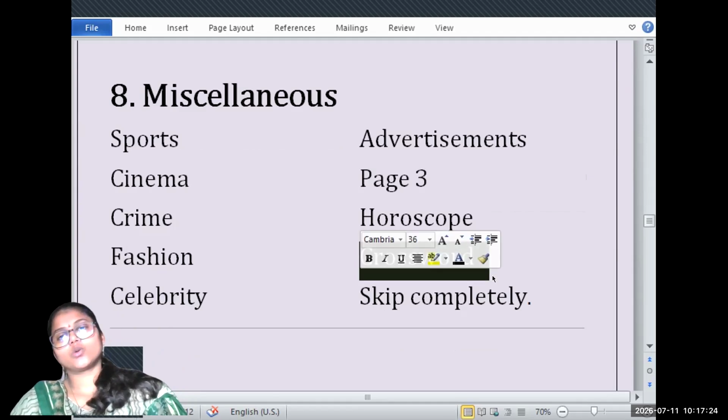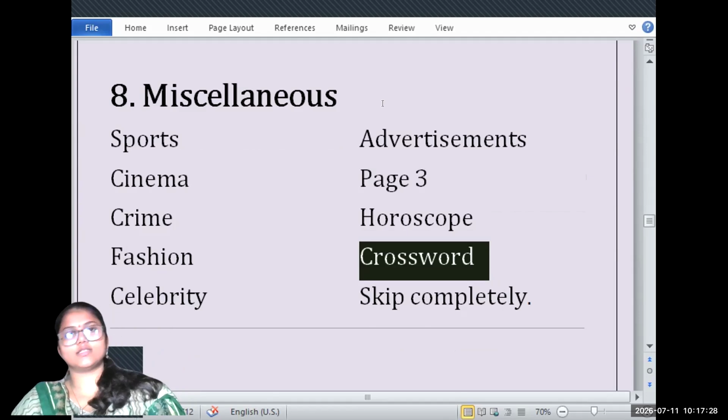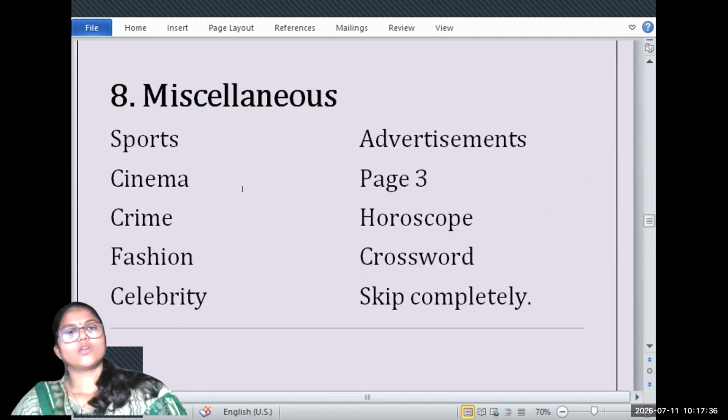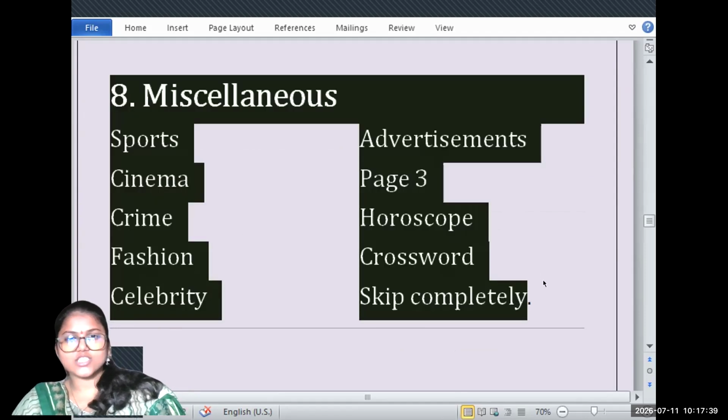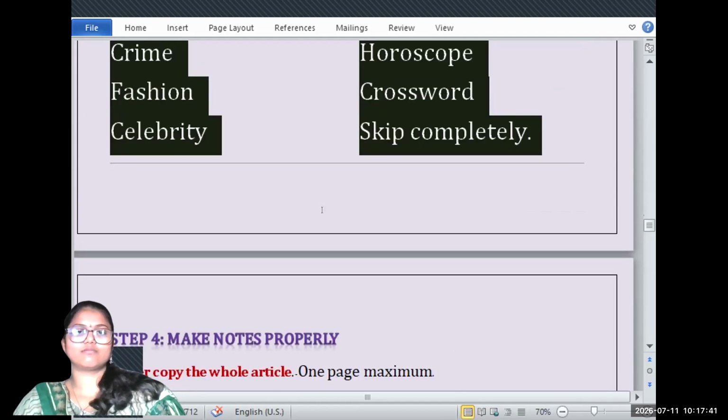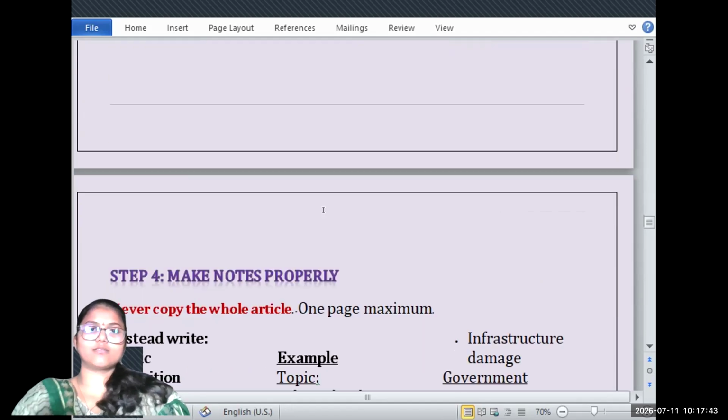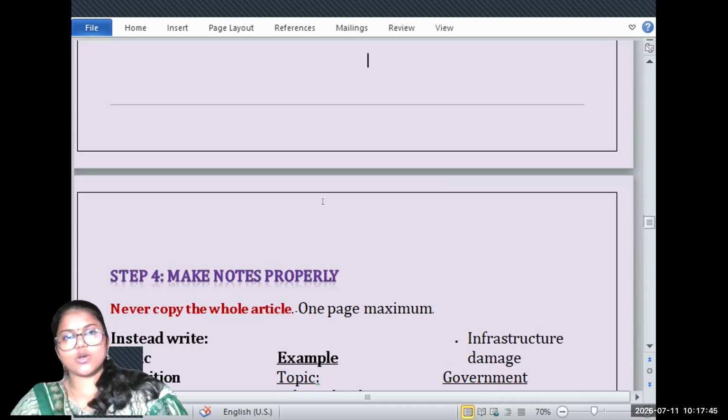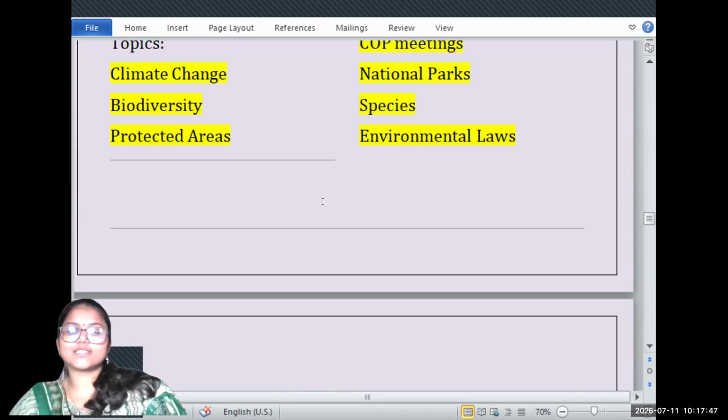Yes, I will recommend you to solve Sudoku every day. It is good for your CSAT. You will have that analytical ability, that capability, problem solving skills. But don't go with crosswords. Waste of time. So when you see such a thing, just delete it. I'm just deleting this part. It doesn't come under use. So completely skip it.